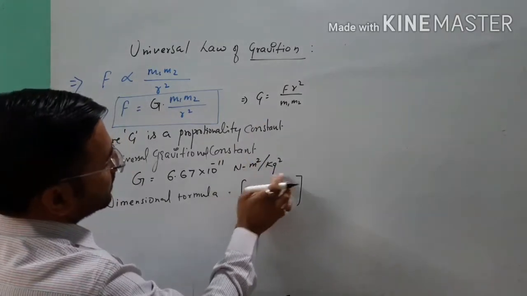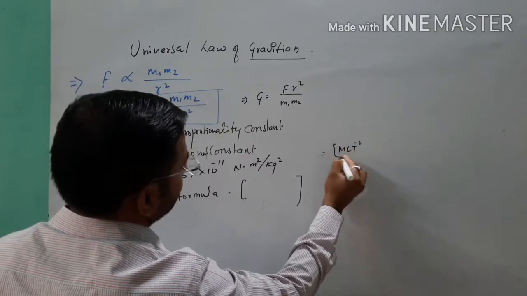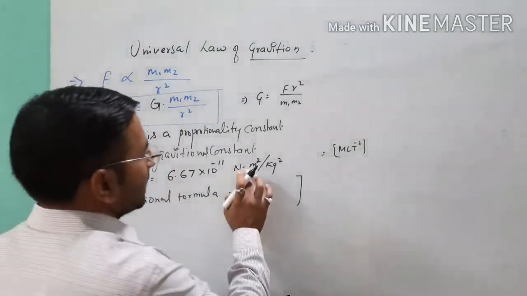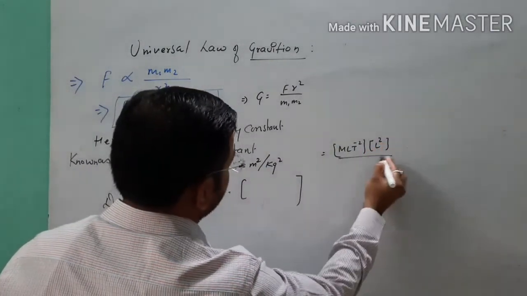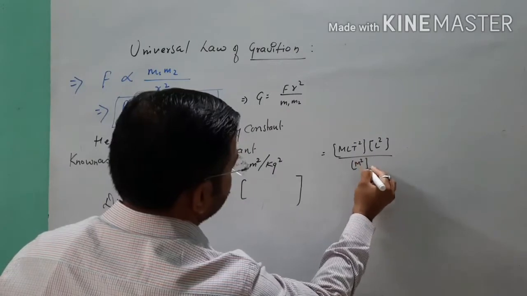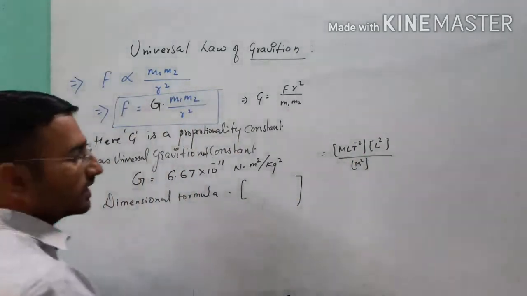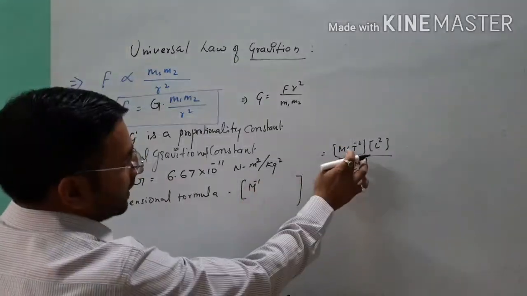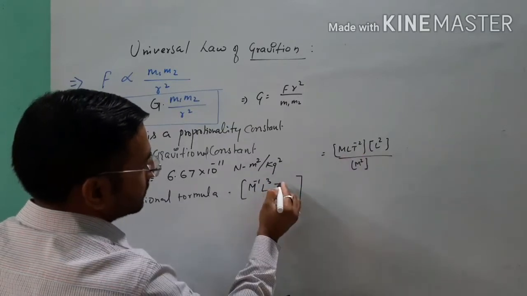You can find out the dimensional formula by this. See here, Newton is MLT minus 2. No need to remember everything; you can find it with the help of the SI unit. Meter square is L square, by M square. So finally you can write M minus 1 L 3 T minus 2.